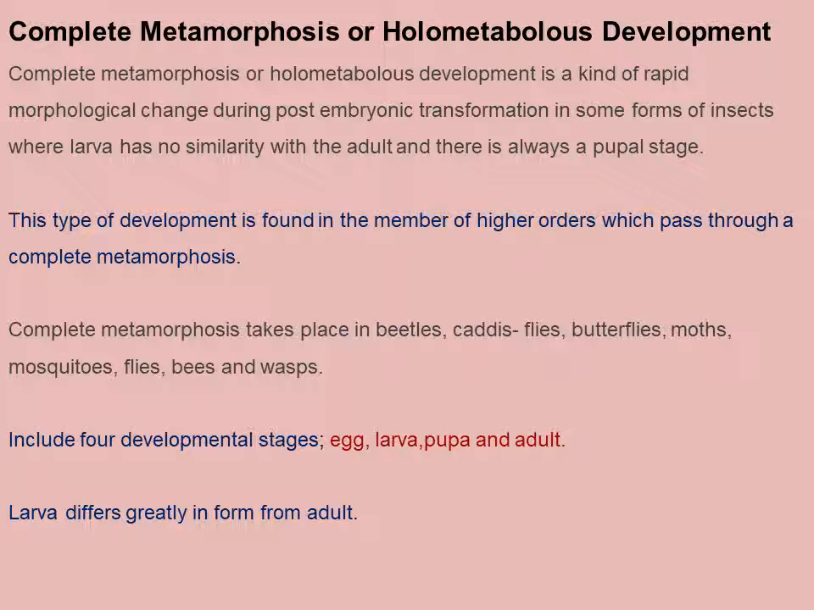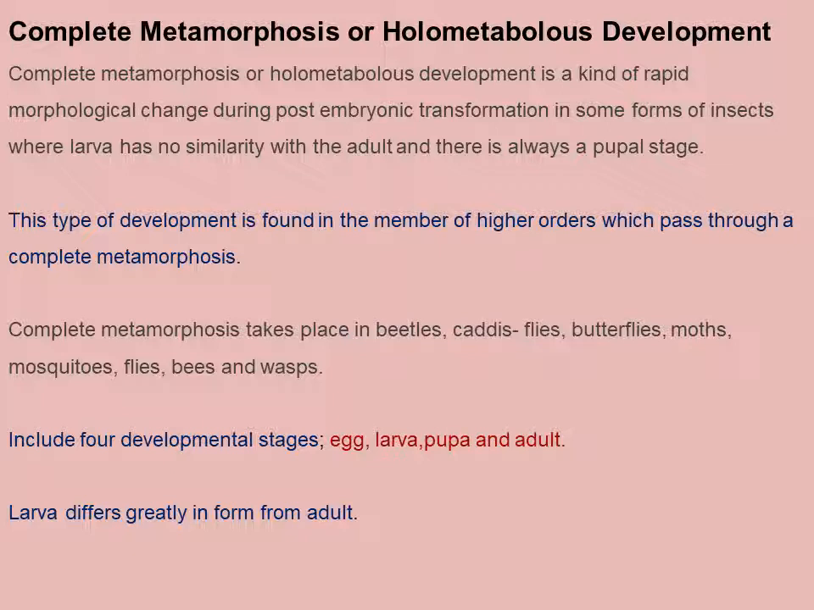So this disliked creature is going to change into a very beautiful butterfly. So that is its adult stage. It is so unexpected that this beautiful butterfly has developed from this ugly looking larva. In between, there is a pupal stage. So this type of development is found in the members of higher orders which pass through a complete metamorphosis.